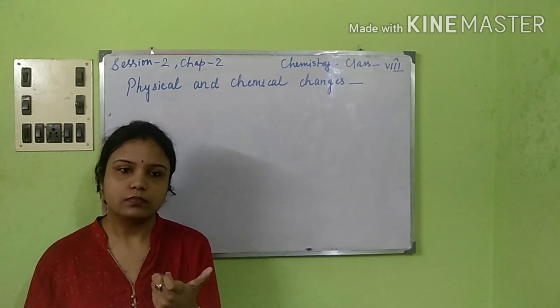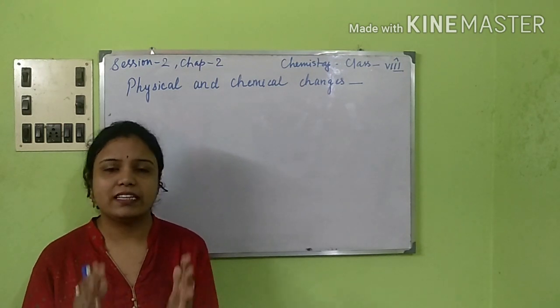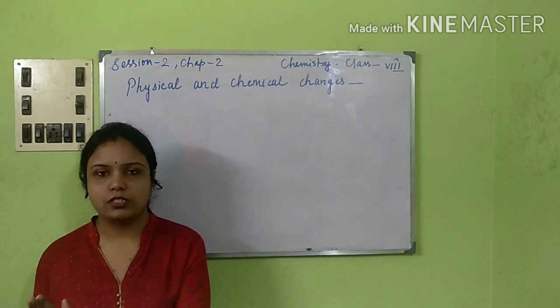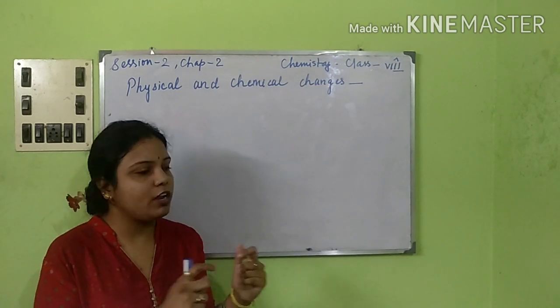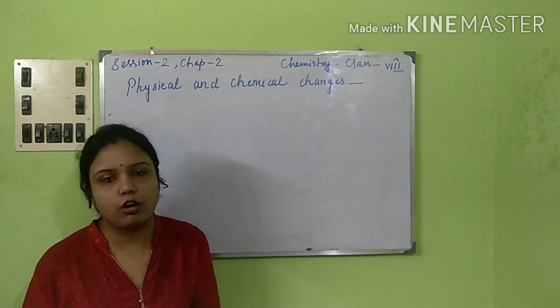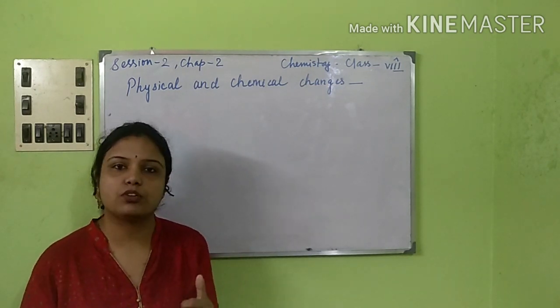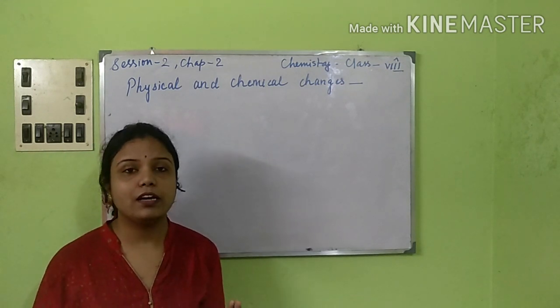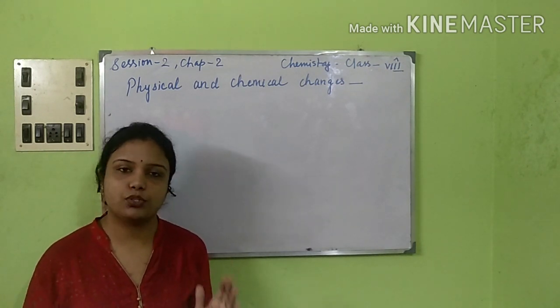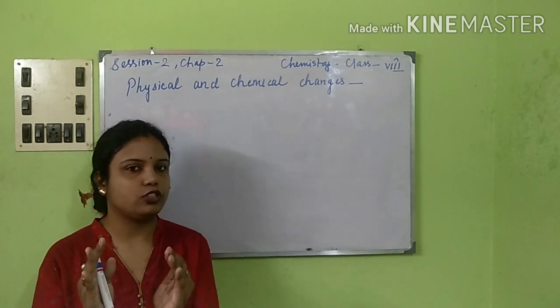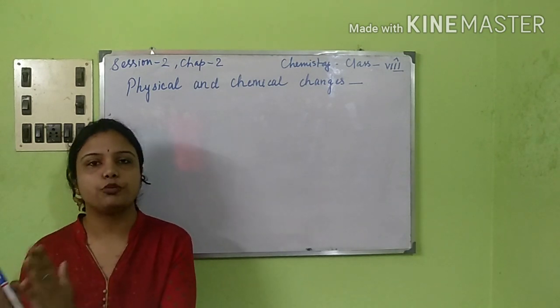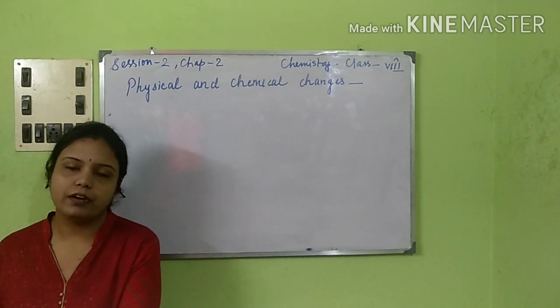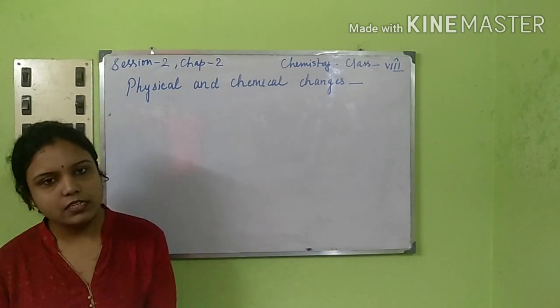It's not like every 3 months it's going to occur, or every 10 months it's going to occur. So there is no particular time for these earthquakes or landslides to occur. So these examples are considered non-periodic changes.